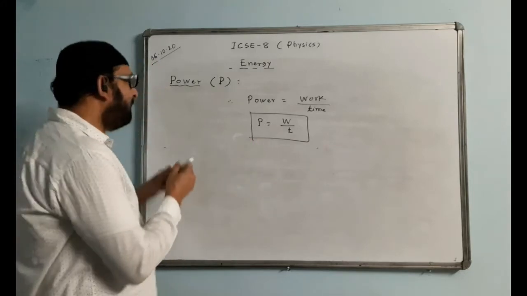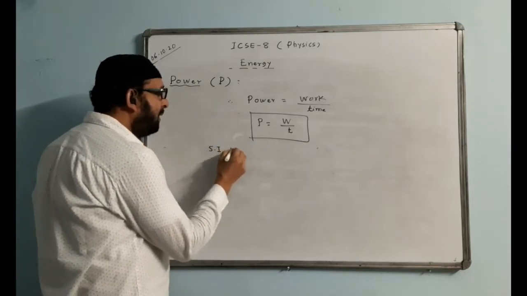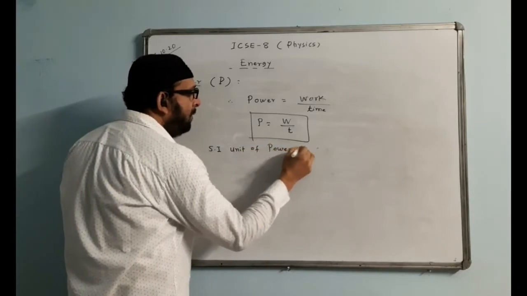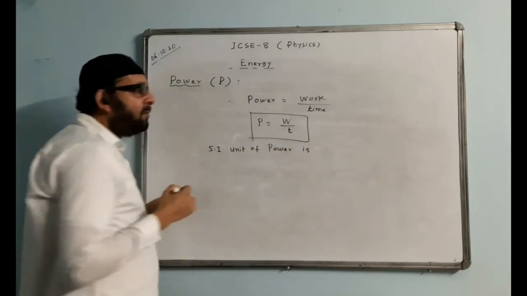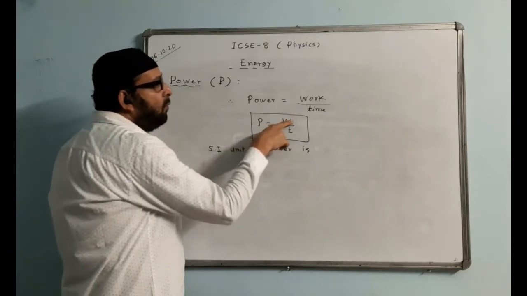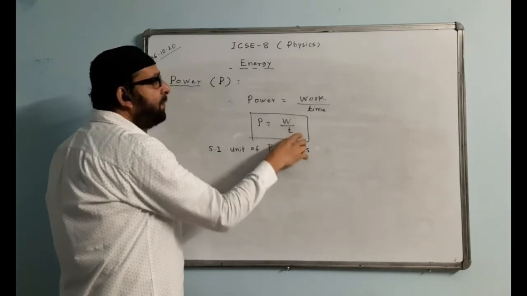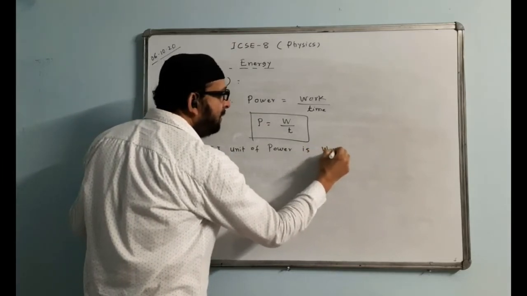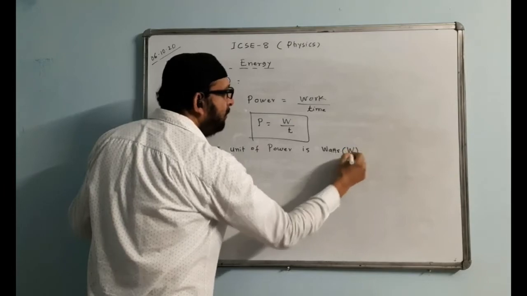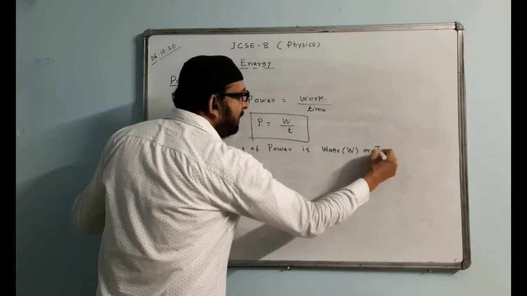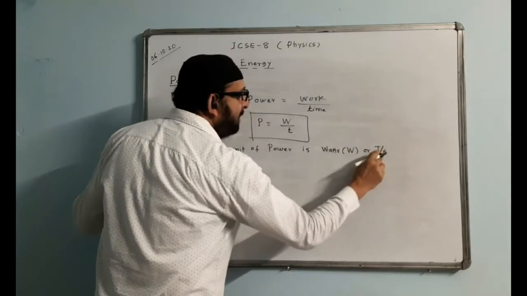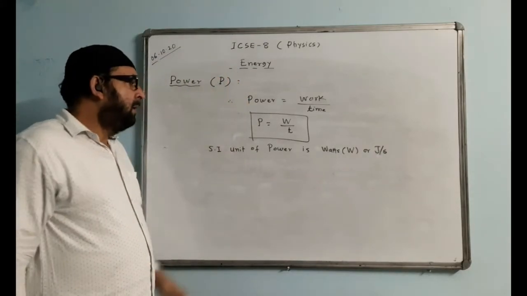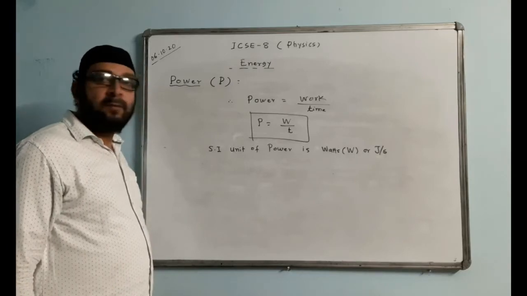So now we will be writing the SI unit of power. We can see it this way. Watt means joule and time is second. Joule per second we can write, or that joule per second is also called watts. It is denoted by W, or this is the same as joule per second, J/s. That is the SI unit of power.